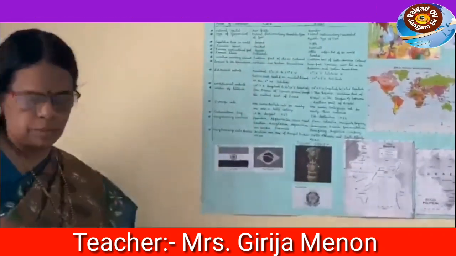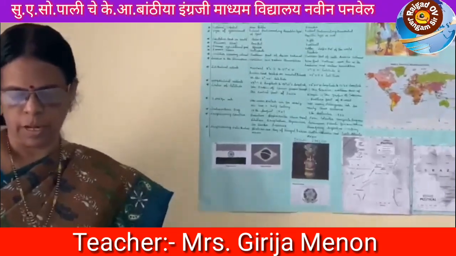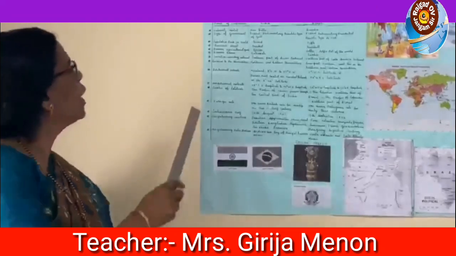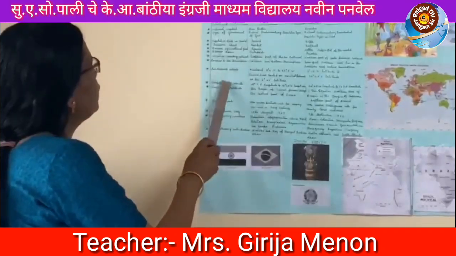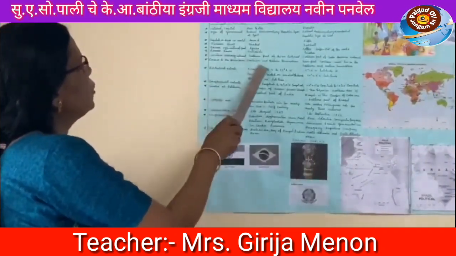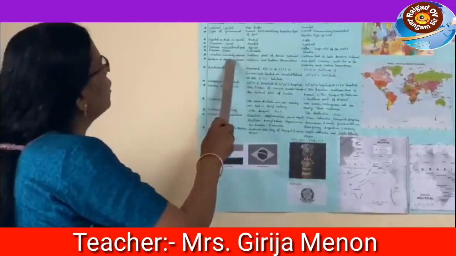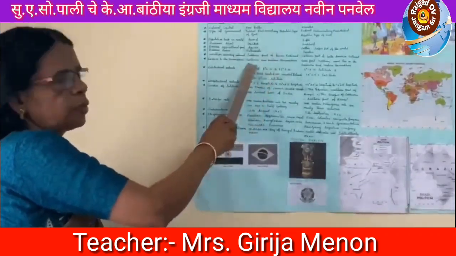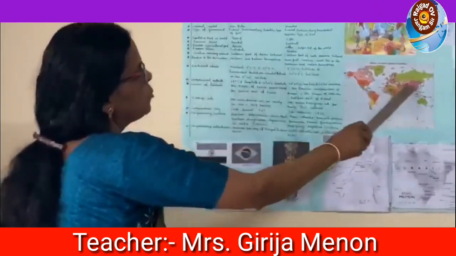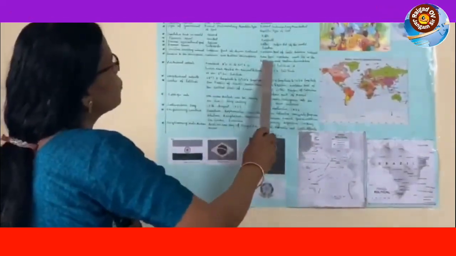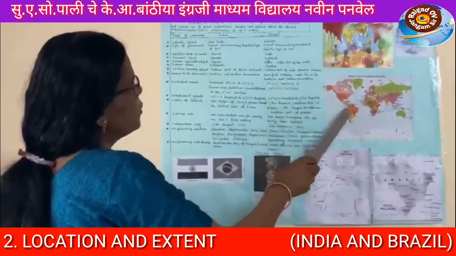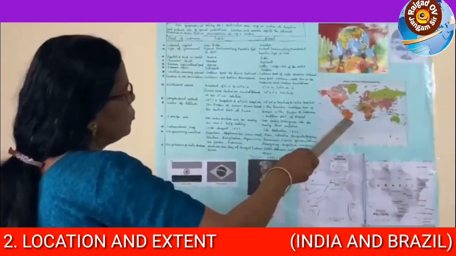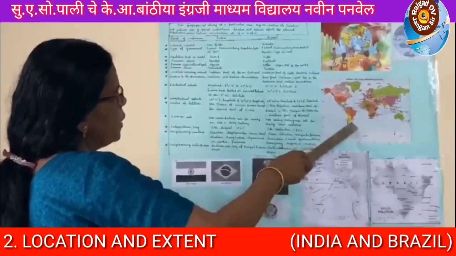And this one is about location and extent. Location means latitude and longitude. India is located in the southern part of the Asian continent, so in the northern and eastern hemisphere. And Brazil also, some parts in the north are above the equator line, and most of it is in the southern hemisphere and western hemisphere also.